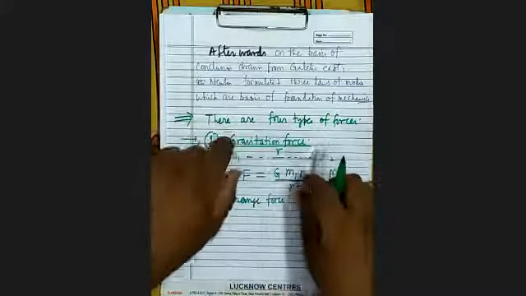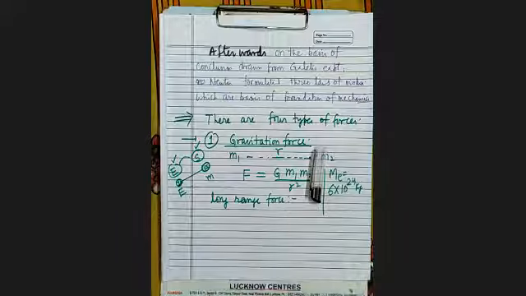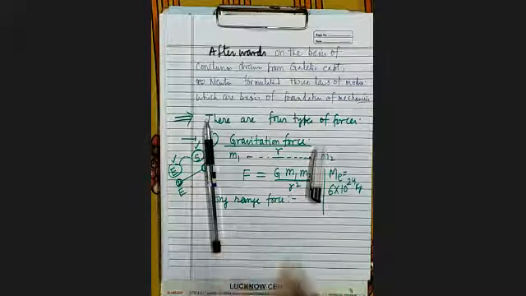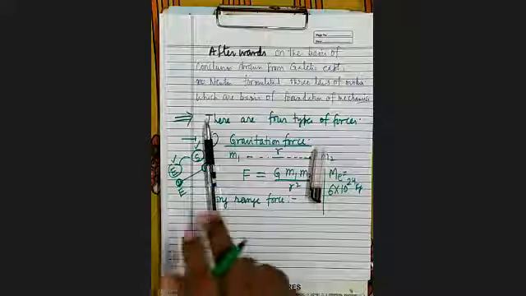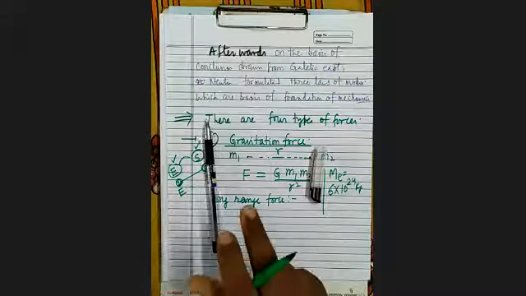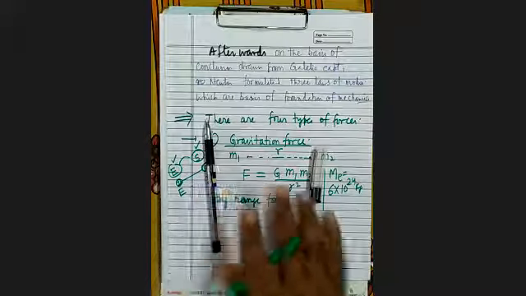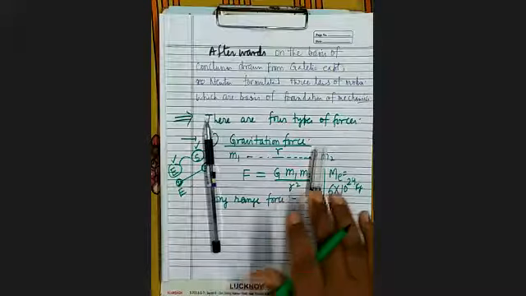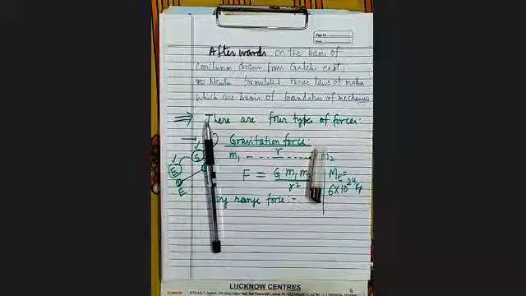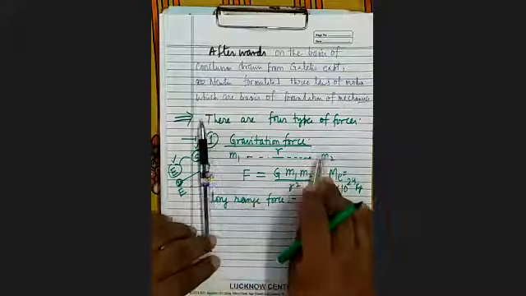But here both are kept stationary at some distance from each other, so you say there is no force. But there is some force. That force is very weak, and that's why it does not produce any effect on these bodies. But there will be some force.